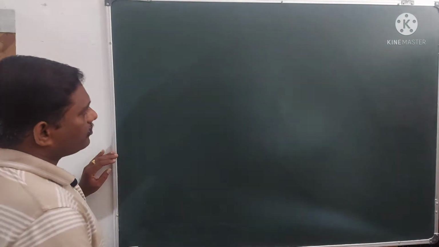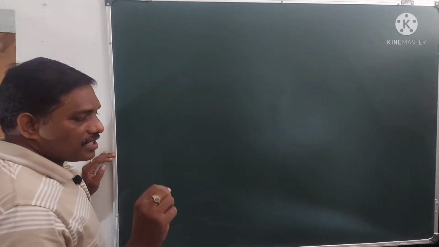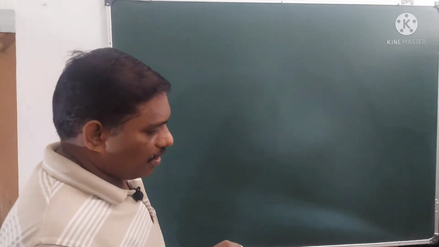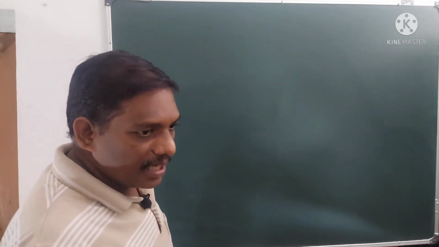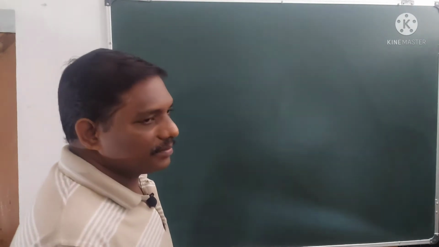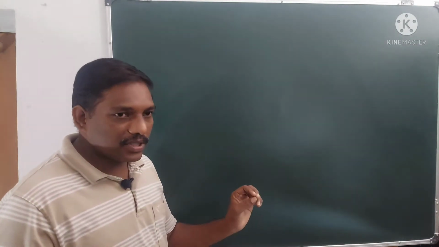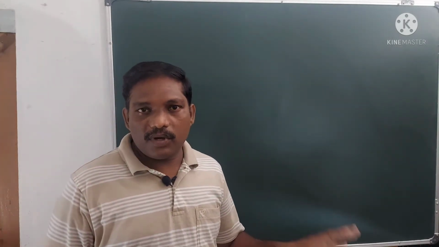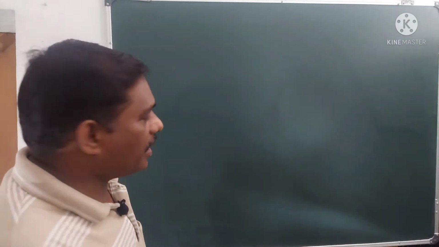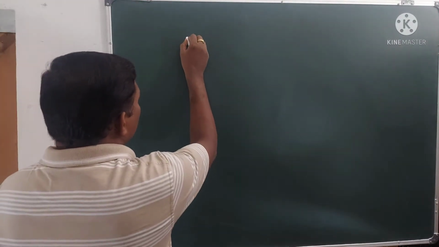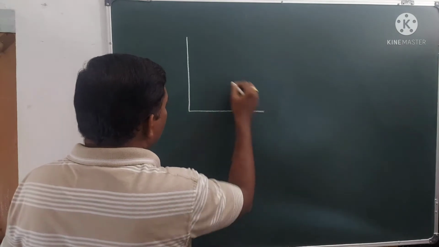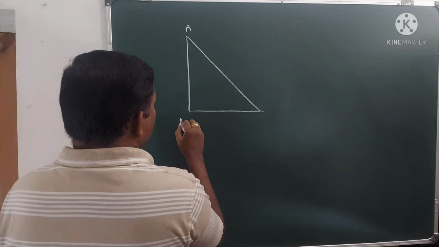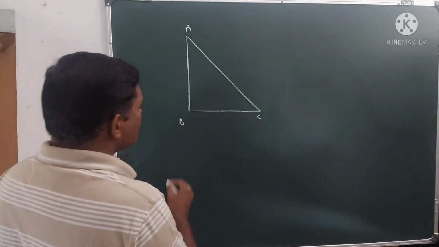Now, first of all we have to keep in mind that these trigonometric ratios are applicable in a right angle triangle only. Okay, now I will explain. Suppose you take a right angle triangle ABC. This is a right angle triangle.